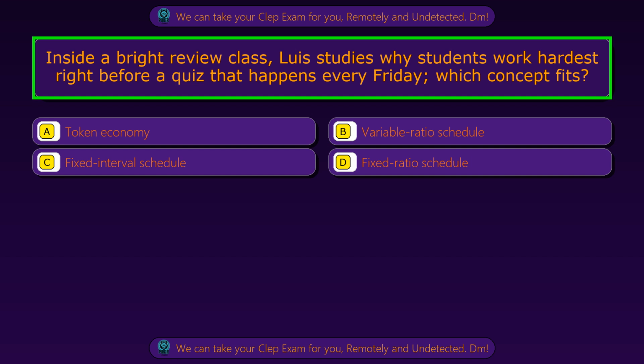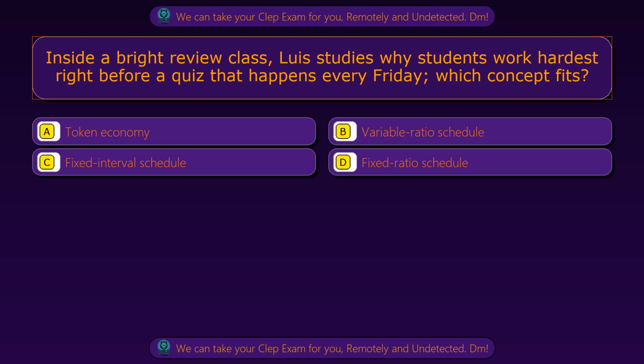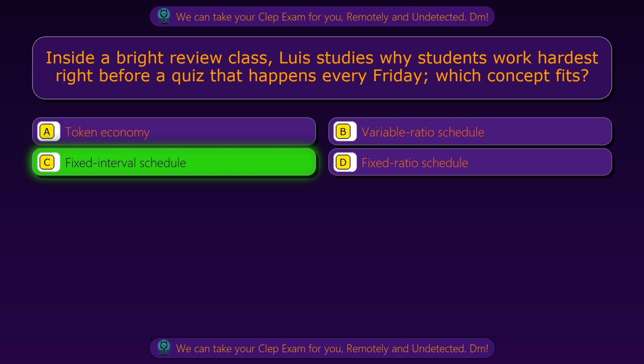Question 8. Inside a Bright Review class, Luis studies why students work hardest right before a quiz that happens every Friday. Which concept fits? Option A, token economy. Option B, variable ratio schedule. Option C, fixed interval schedule. Option D, fixed ratio schedule. The correct answer is option C, fixed interval schedule.